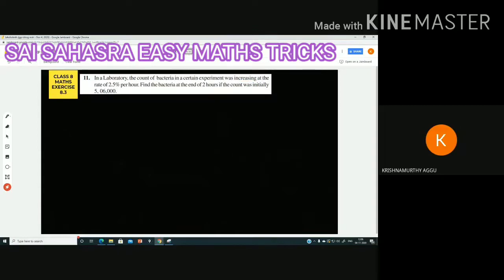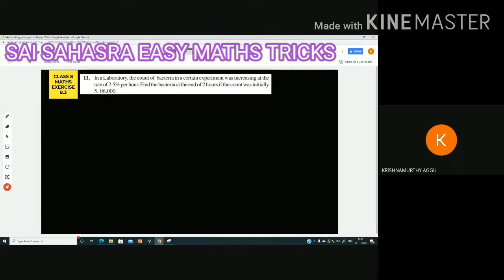Already we know that the compound interest concept is applicable for increasing and decreasing, and when the rate percentage is given. Now the count of bacteria is increasing 2.5 percentage per 1 hour. Find the bacteria at the end of 2 hours, like population after 2 years. Here per 1 year is R, and here it is represented per hour. So time is also represented by hours only.